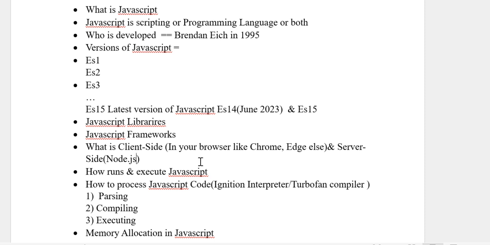Node.js. Okay, so you can understand what is client side and server side. Now let's move on to the next point: how JavaScript runs and executes. Okay, so this is a very big point.